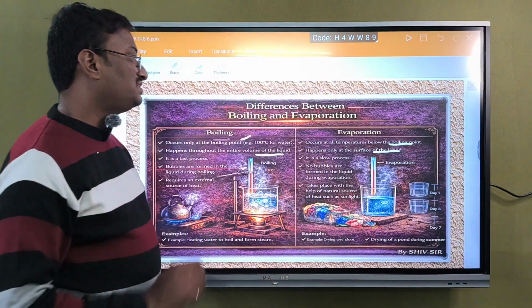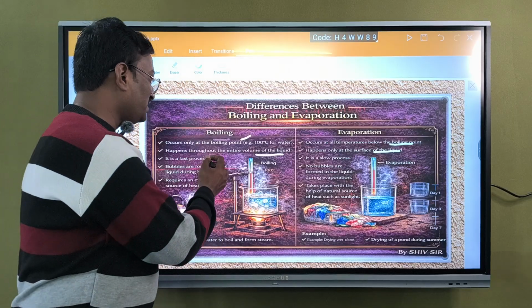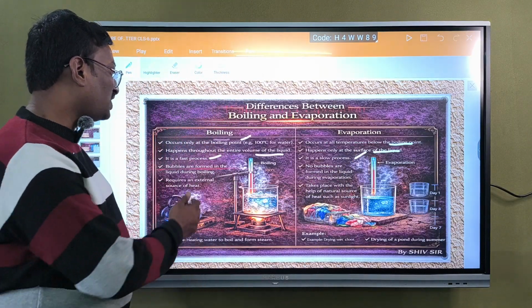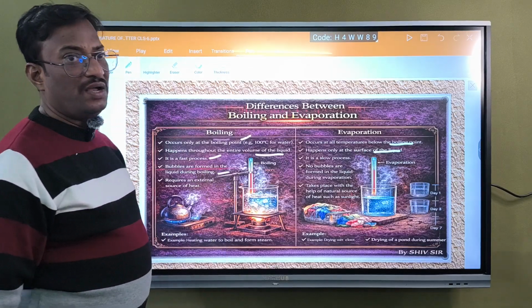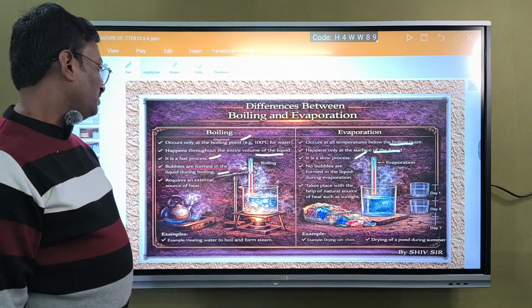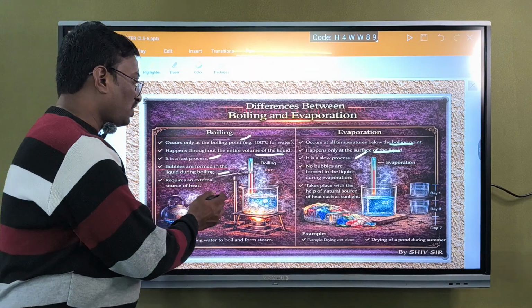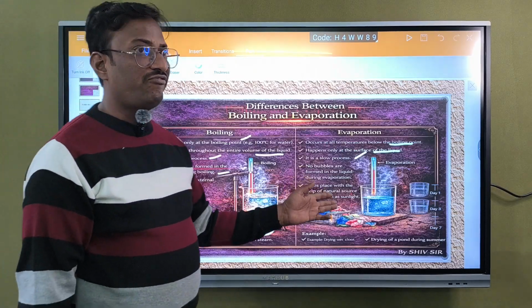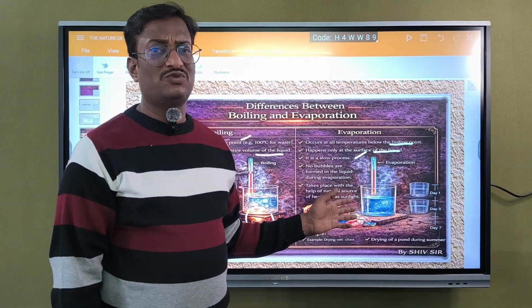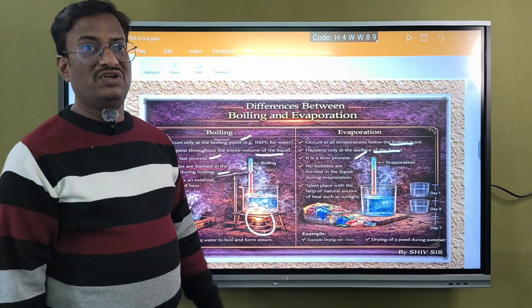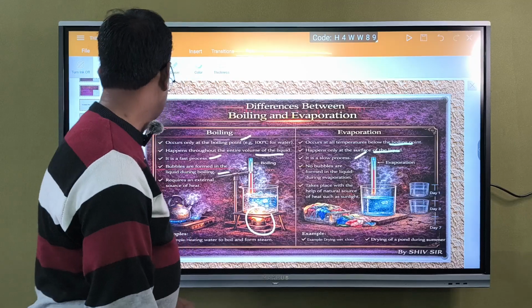Boiling is a fast process and evaporation is a slow process. Bubbles are going to be formed in case of boiling, but in case of evaporation, no bubbles are going to be formed. An external source of heat is required in order for boiling to take place. For evaporation there is no need of an external source. A natural source is enough, like sunlight.